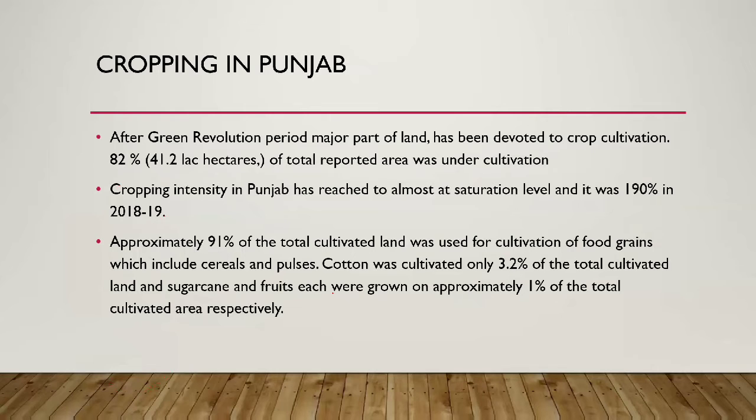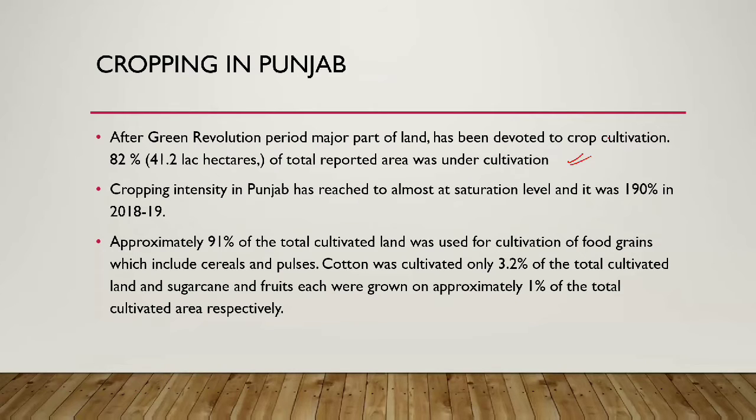Cropping in Punjab: after the Green Revolution period, we have seen a significant shift in the cultivation of crops, especially wheat and rice, in Punjab and Haryana. In Punjab, 82% of the total area is reported under cultivation for crops.